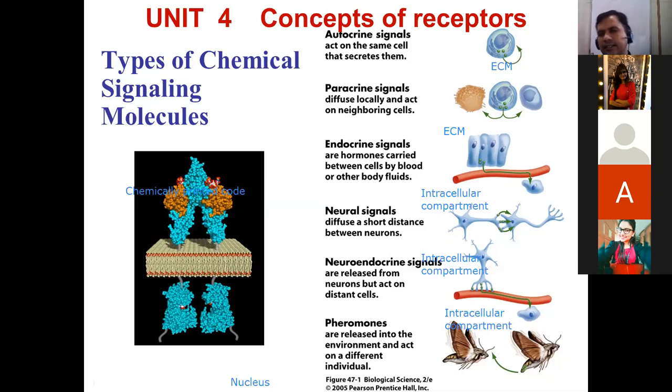But cytokine and acetylcholine are not going to pass through the membrane. Rather, they bind to the receptor outside, on the ECM side. So they never enter the cytoplasm directly by passing through. These types of ligand or signals are hydrophilic in nature. So these are also classifications of different types of signals.